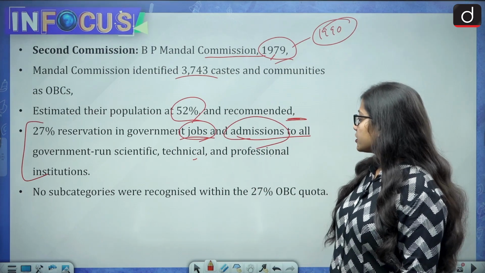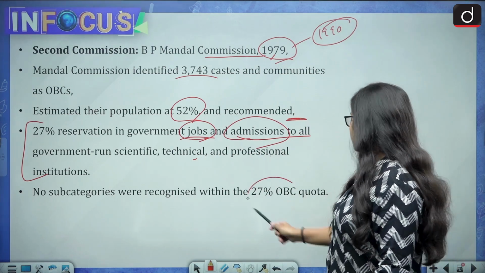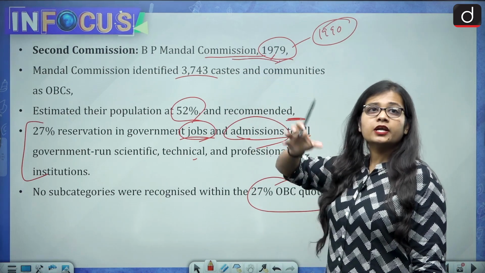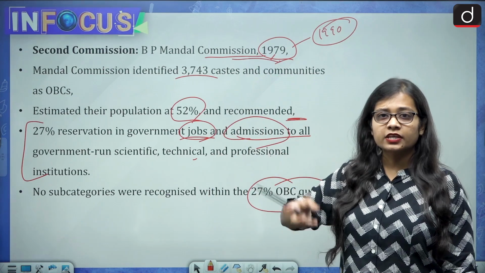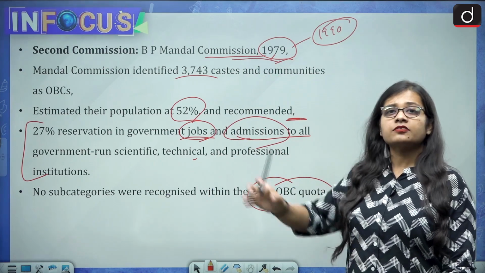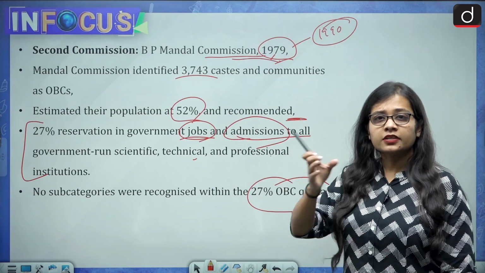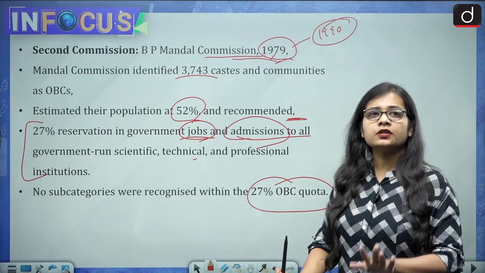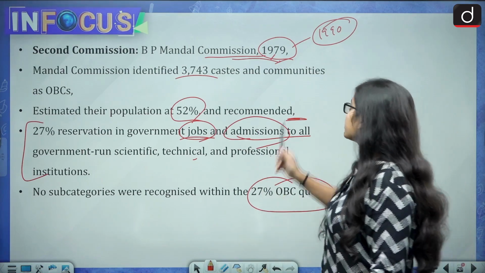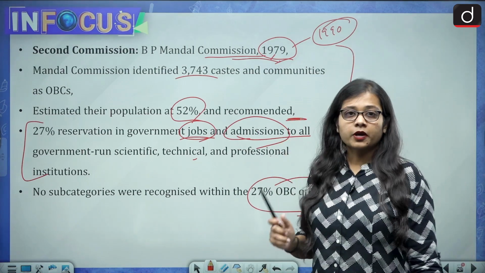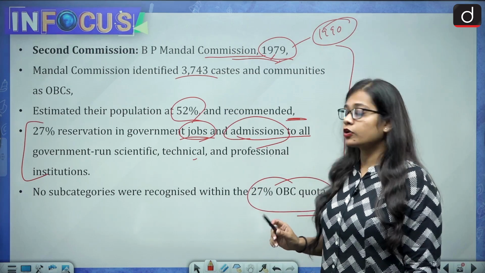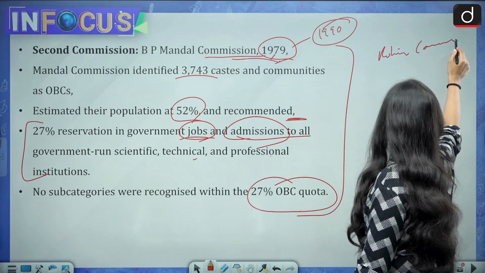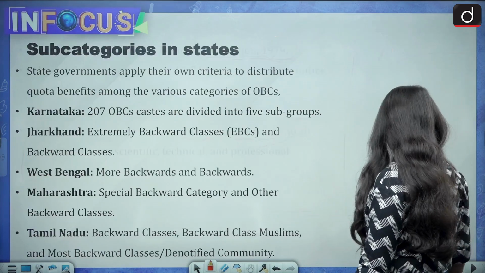No subcategories were recognized within the 27% OBC quota. The Mandal Commission did not recognize any backward classes among the OBCs, and did not give any subcategorization within the 27% reservation. This is the commission whose recommendations are being followed, and recently the Rohini Commission has also given its recommendations.